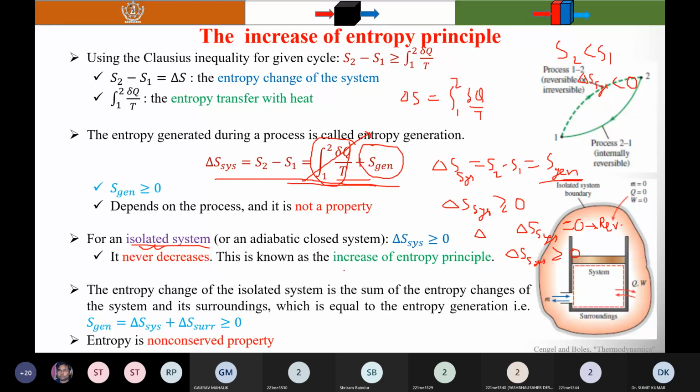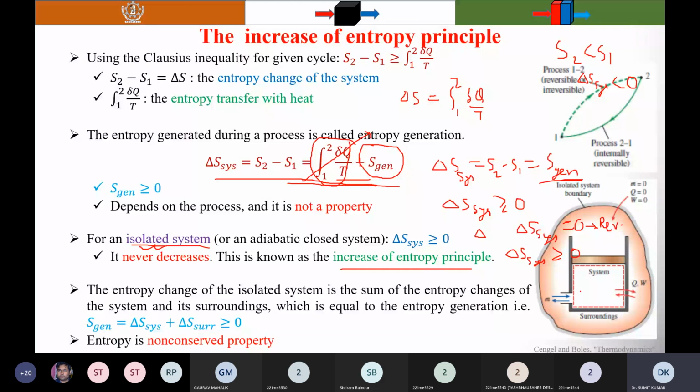Okay. So the entropy change of an isolated system is the sum of the entropy changes of the parts, if you have a number of parts inside the isolated system, or you can say the universe. When you consider the system plus surroundings, you can say it is a universe. I told you that entropy is an extensive property, so you can directly sum it.